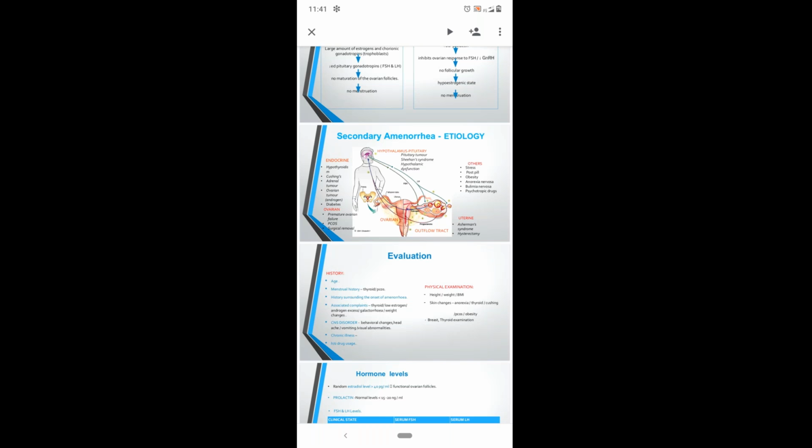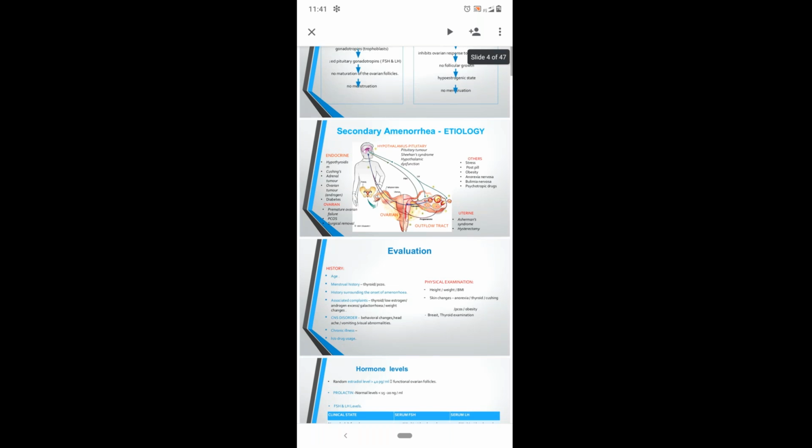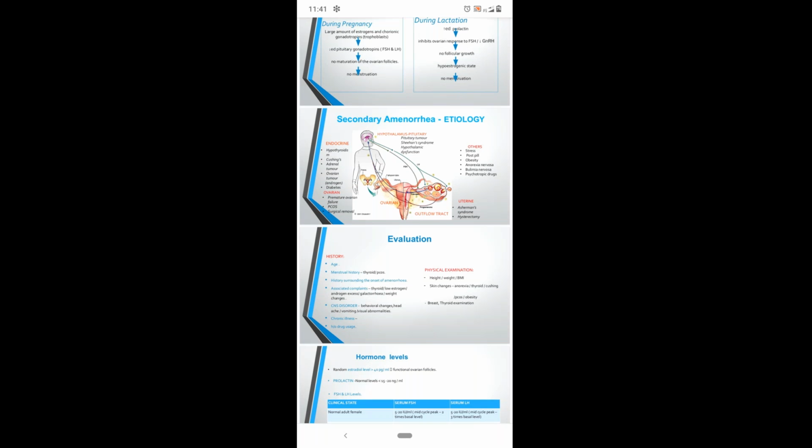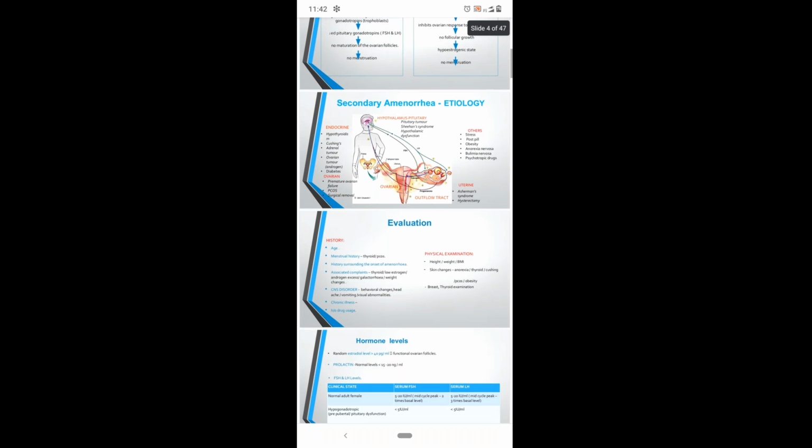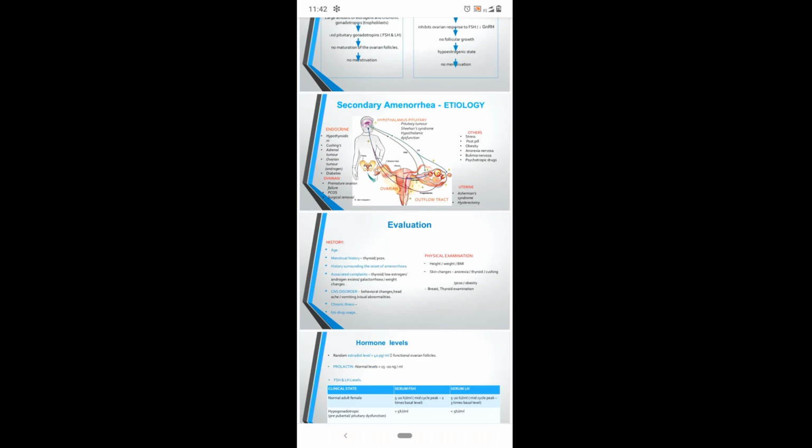And after the outflow tract, that is uterus, vagina and cervix, then we have ovarian causes. In ovarian causes, we have premature ovarian failure, that is premature menopause. And PCOS is the most common condition for secondary amenorrhea. And the other causes will be surgical removal of the ovaries, or radiotherapy, chemotherapy, autoimmune diseases like thyroid disease, diabetes, or conditions where induction of multiple ovulation for infertility leads to premature menopause.